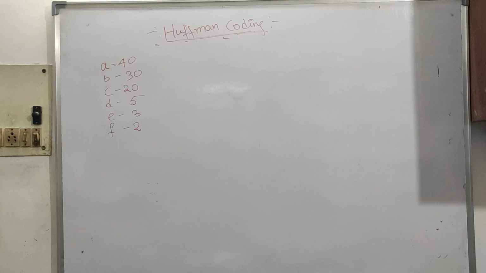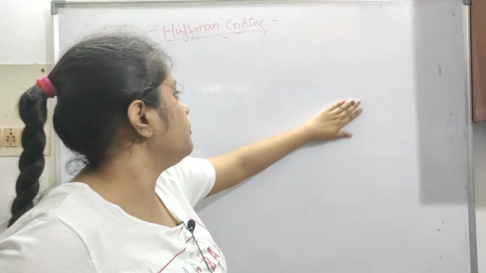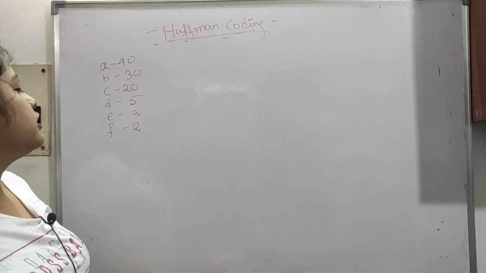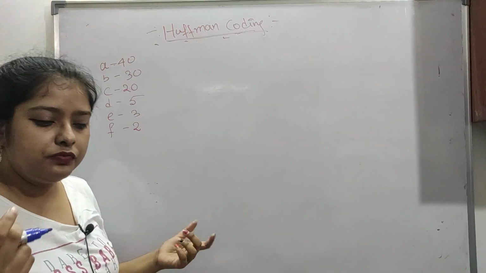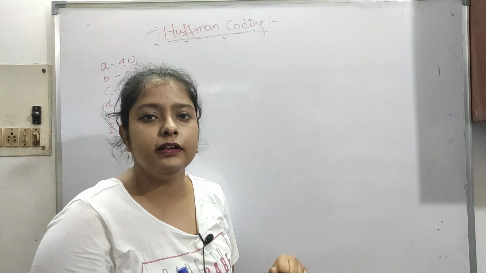Now let's see this example. Okay, so these are the given probabilities. We have to find how many bits this is taking using Huffman coding. So what we know is we have to take the two minimum elements, then add them and build the tree.